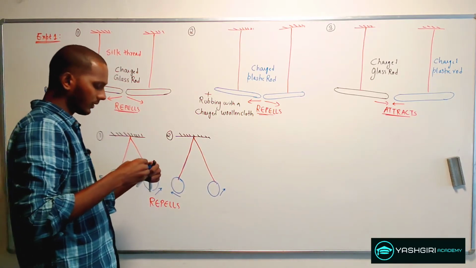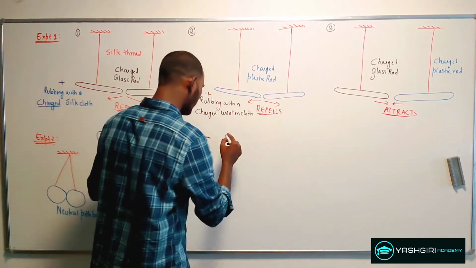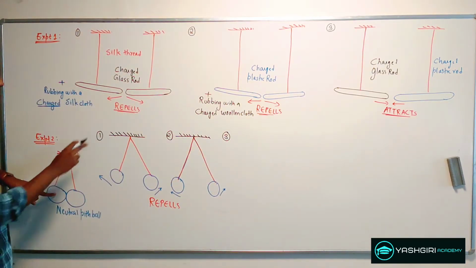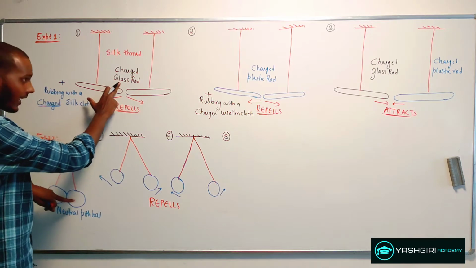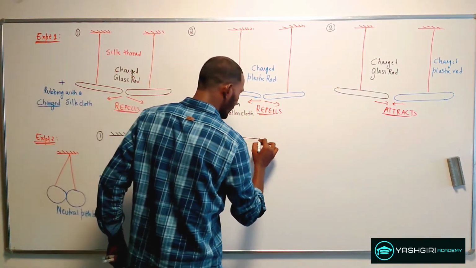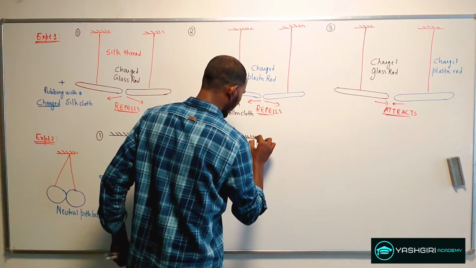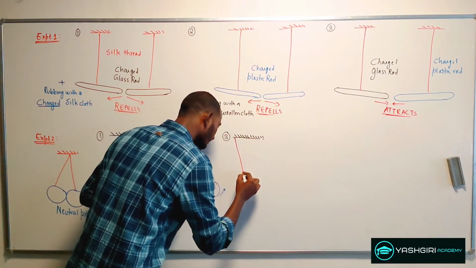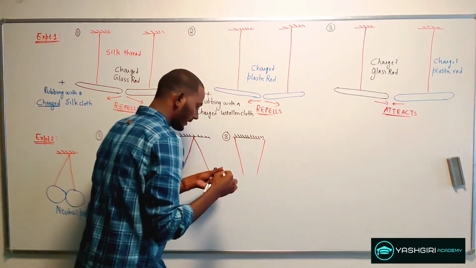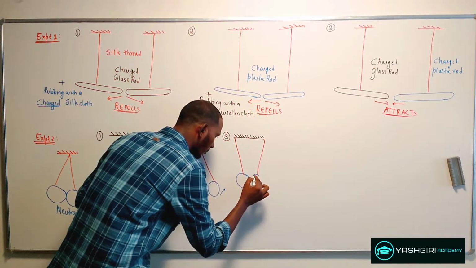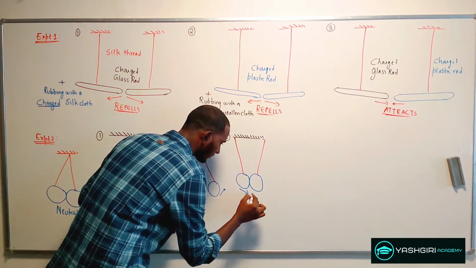But in the third part, when he touched one of the pith balls with a charged glass rod and the other pith ball with the charged plastic rod, what he observed was attraction between these two pith balls.